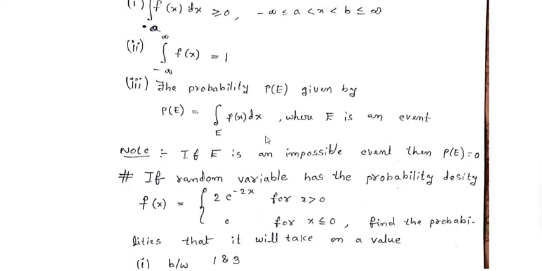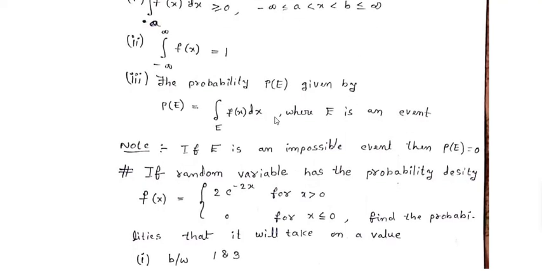The third property is if capital E is an event, then P of E, the probability of that event, is given by the integral over that event E of f of x dx. Suppose that capital E is an impossible event, then its probability is always equal to 0. P of E is always 0 for an impossible event.